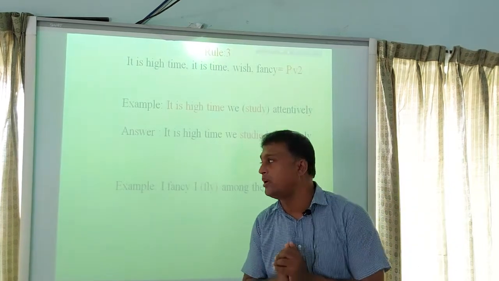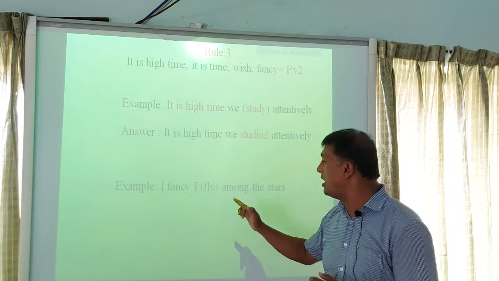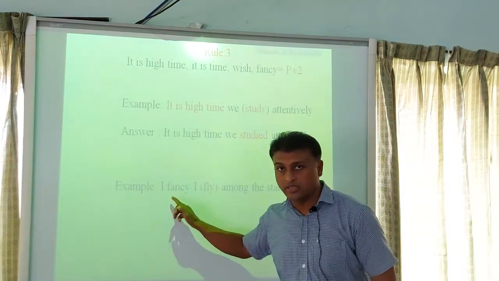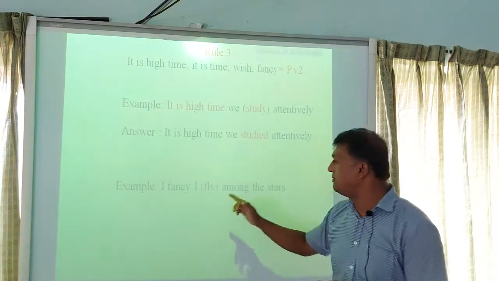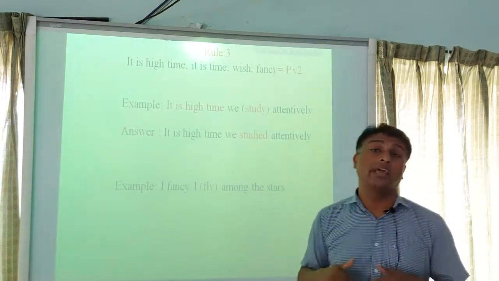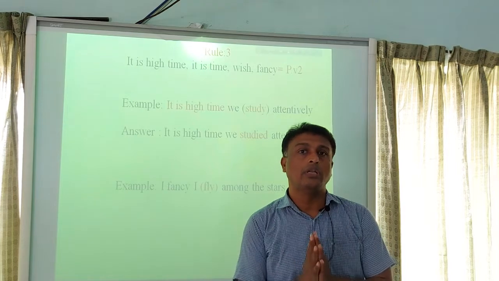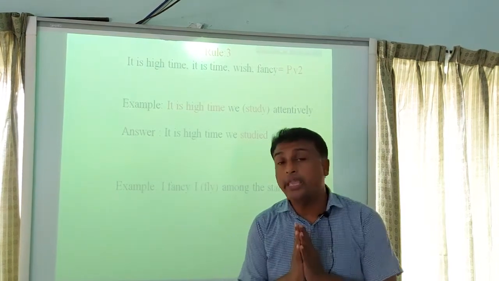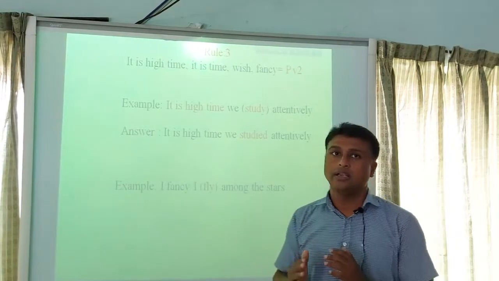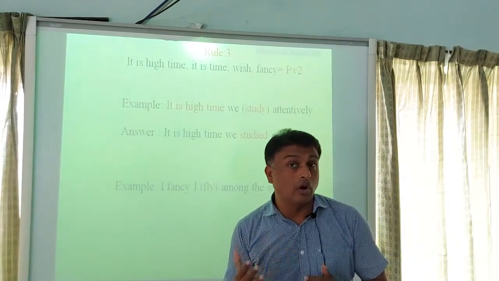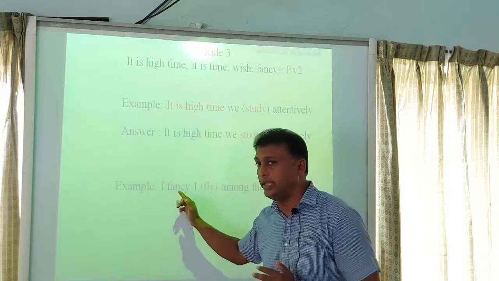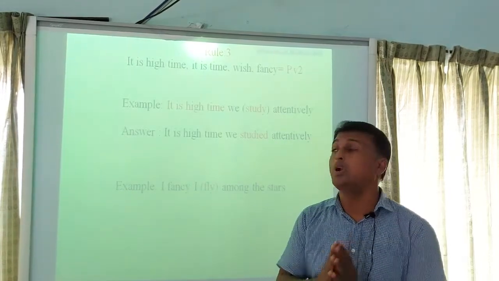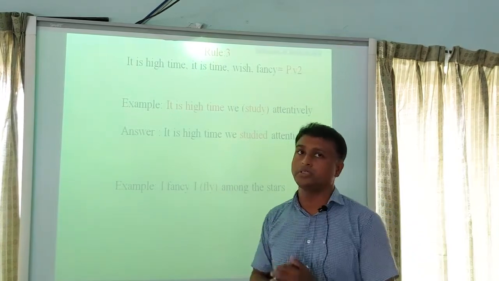Our next example is, I fancy I fly among the stars. It is a clause, I fancy. I fly among the stars, it is another clause. So our rule says that if there is a clause after I fancy, then we have to write principal verb 2 of that clause.